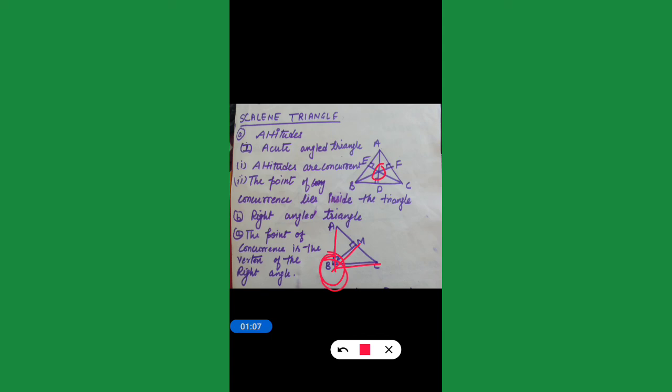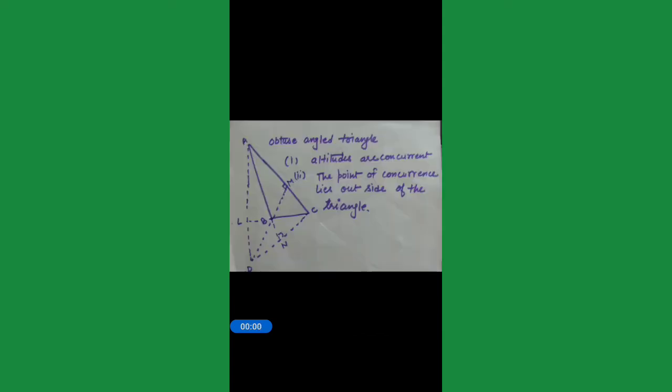अब now we are talking about the obtuse angle triangle. If we draw the perpendiculars from all the vertices, this is AL, this is perpendicular. From point B, this is BM, and from point C, this is CN. If we want them to meet, we have to extend them upward, outside of the triangle, and the concurrence point of this triangle will be outside of the triangle.